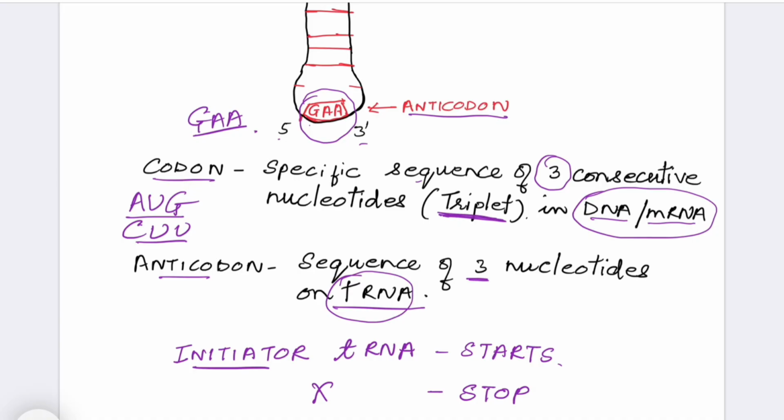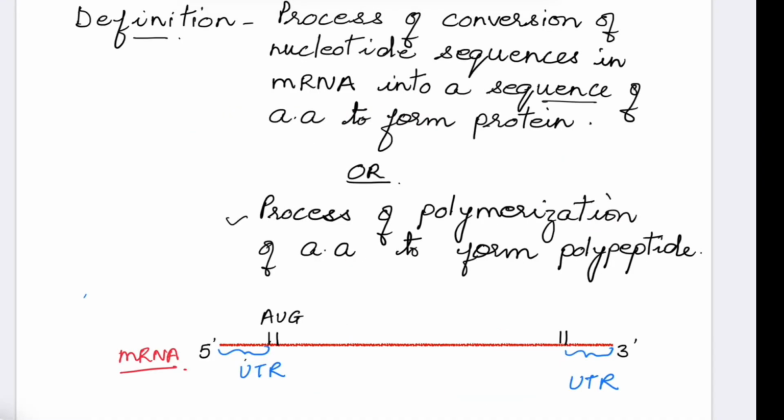Now let's look at the definition of translation. We have already discussed in the central dogma that translation is the formation of protein from messenger RNA. That is the basic definition. If we want to give a more precise definition, it is the process of conversion of nucleotide sequences in the messenger RNA into the sequence of amino acids to form protein. It means whichever nucleotide sequences are present on mRNA, according to that the sequences of amino acids will be formed to form protein, or the process of polymerization of amino acids to form a polypeptide.